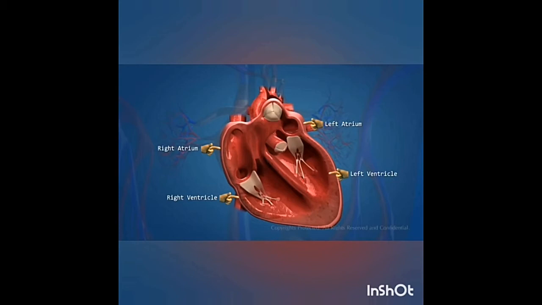The right atrium receives deoxygenated blood from different parts of the body through the main veins, superior vena cava and inferior vena cava, and the coronary sinus.